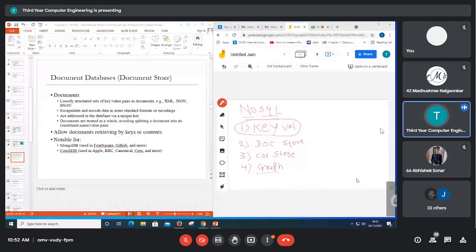So depending on the type of data, we have to pick this NoSQL database. Once you identify the type of data that I want to use for key value store, then we use the specific type of NoSQL database. Every time we cannot use MongoDB, every time we cannot use CouchDB or Cassandra, DynamoDB.